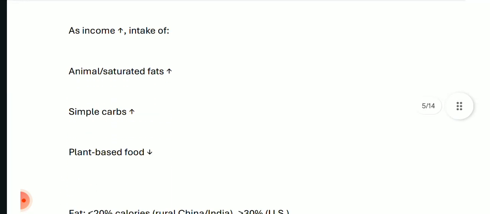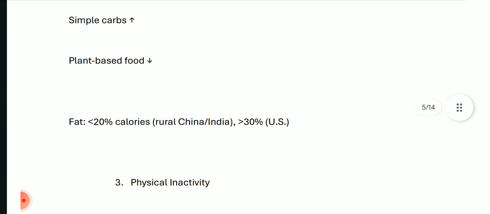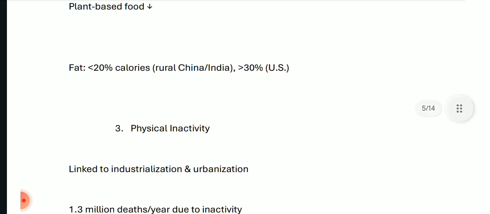Next up is diet. As income increased, the intake of animal or saturated fat and simple carbs increased, and plant-based food decreased. Obviously, people who have more money can afford more butter and so on, they will go for more meat and other such products, and plant-based food will be less, so that will also contribute to the development of disease. Fat is less than 20% of calories in rural China or India, but more than 30% of the total calorie intake is from fat in the US.